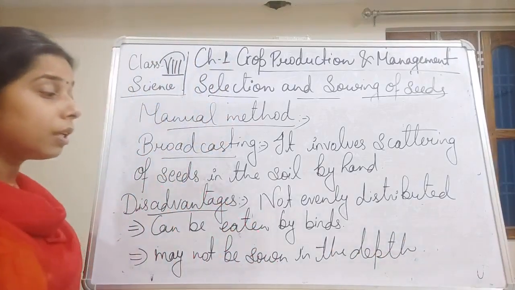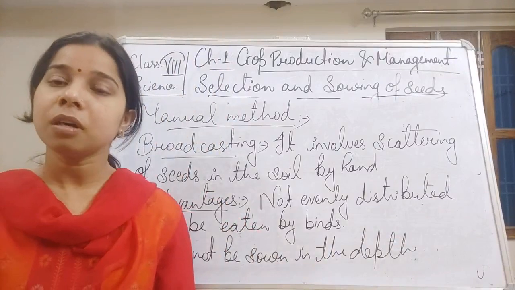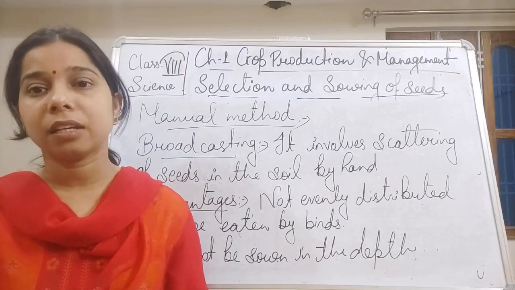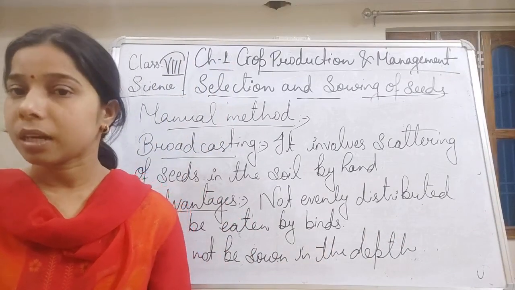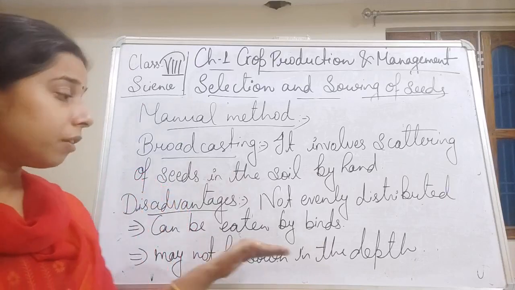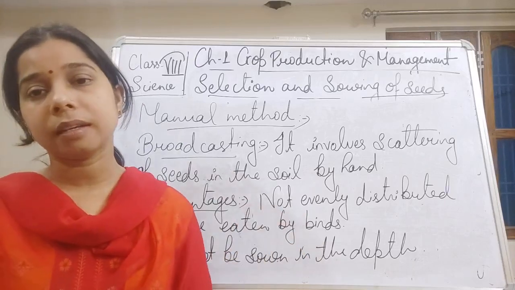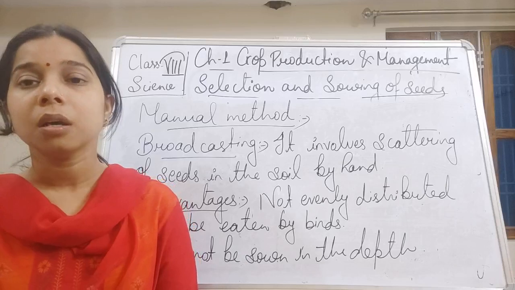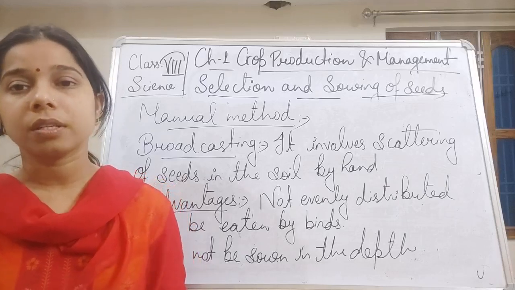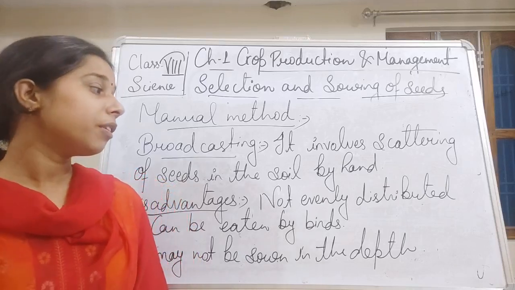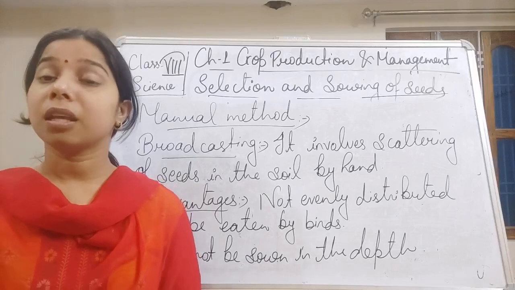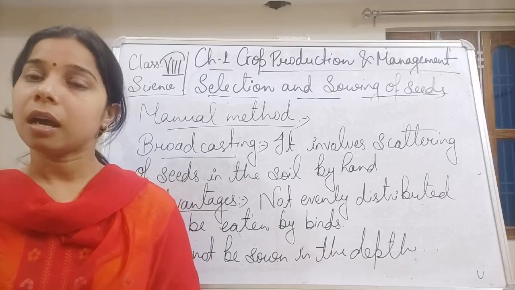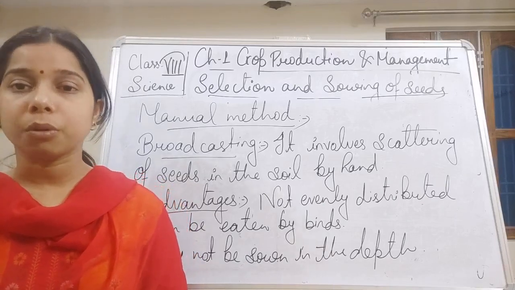So these are some of the disadvantages of the broadcasting method. If the seeds are not properly sown at depth, students, they will not receive a good amount of water, air and moisture. If they are not evenly distributed, there will be a lot of overcrowding, which will also hamper growth.